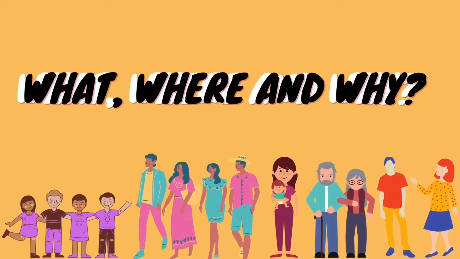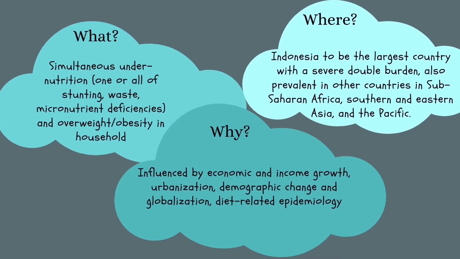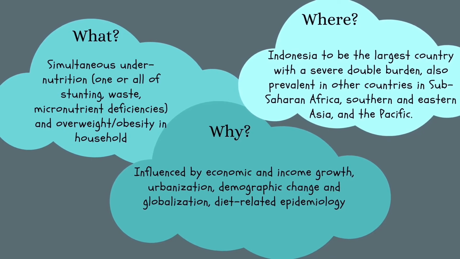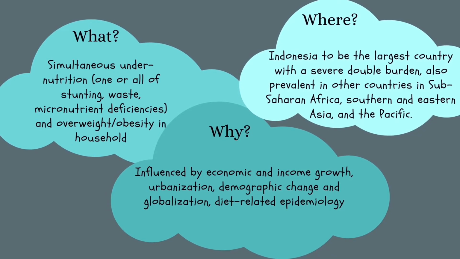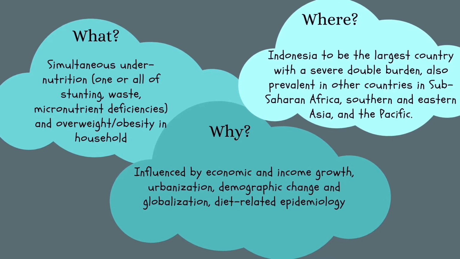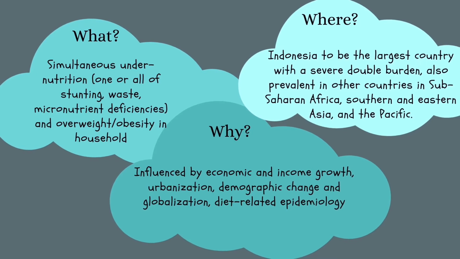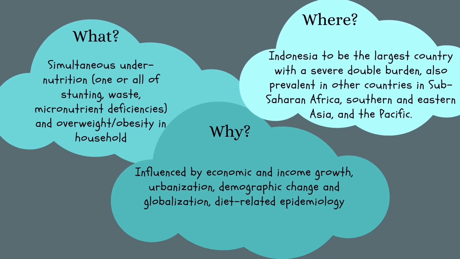What, where, and why? The definition of double burden of malnutrition is simultaneous undernutrition, one or all of stunting, wasting, micronutrient deficiency, and overweight or obesity in household. Where did it happen? Indonesia is the largest country with a severe double burden, and it is also prevalent in other countries in sub-Saharan Africa, Southern and Eastern Asia, and the Pacific. Why did it happen? It is influenced by economic and income growth, urbanization, demographic change, and globalization, and diet-related epidemiology.